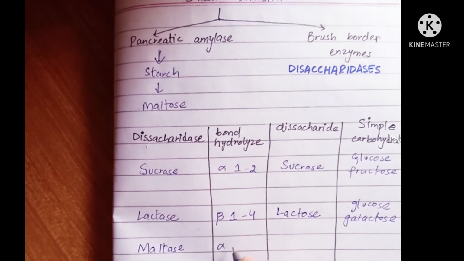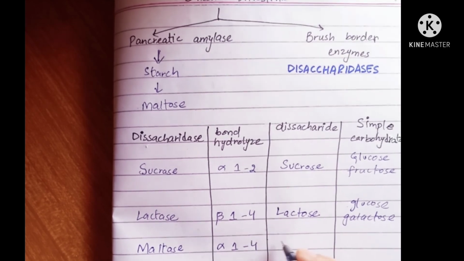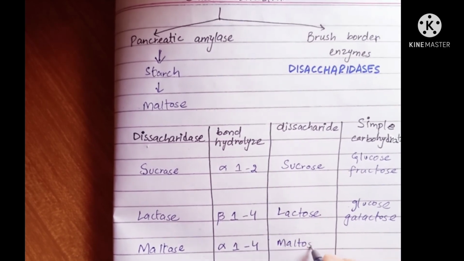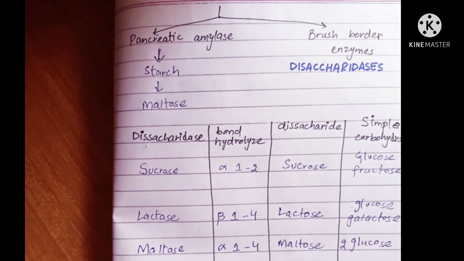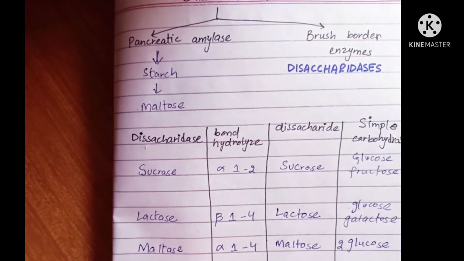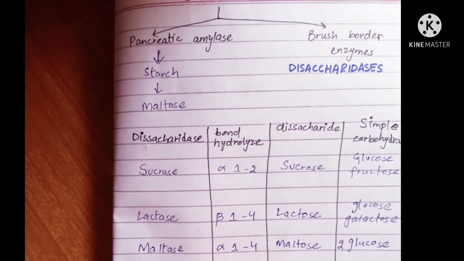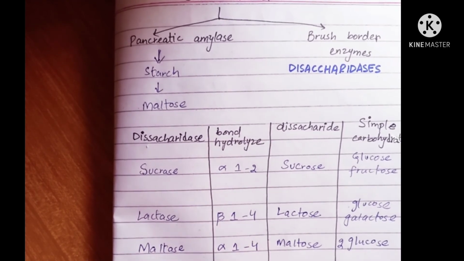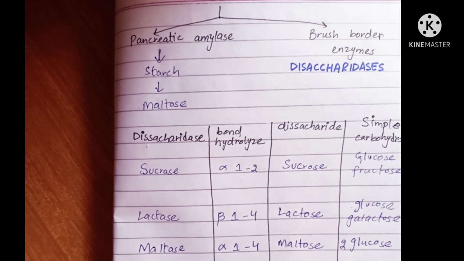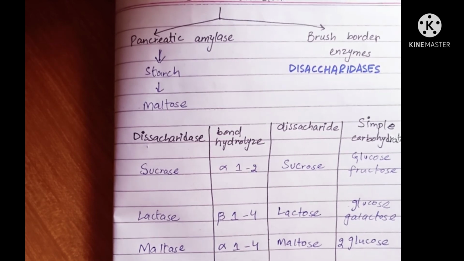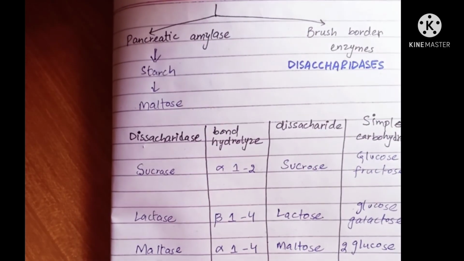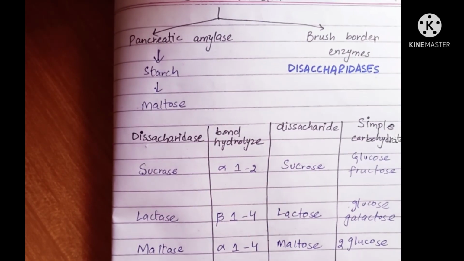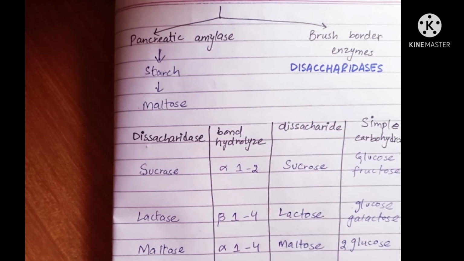Next disaccharidase is maltase. It hydrolyzes alpha 1,4 linkage. It acts on maltose and converts it into 2 glucose monomers. Right? Next we have isomaltase. It hydrolyzes alpha 1,6 linkage. It acts on isomaltose and similarly to maltose it converts into 2 glucose monomers.